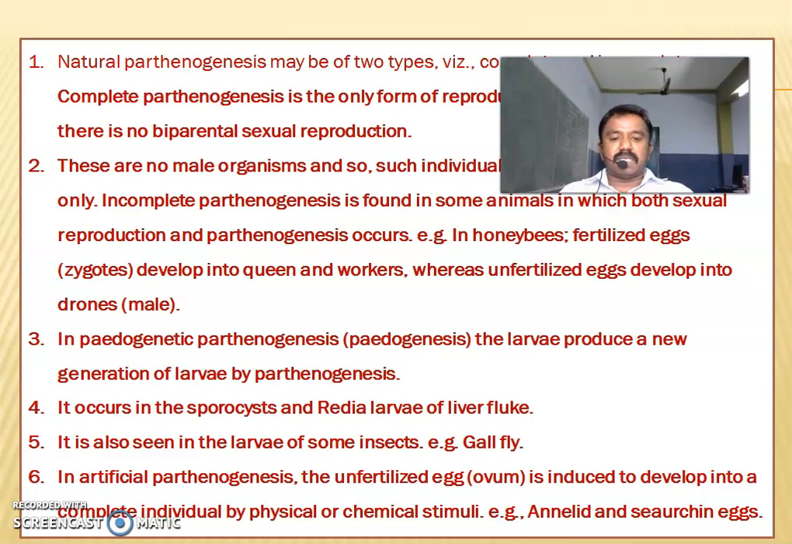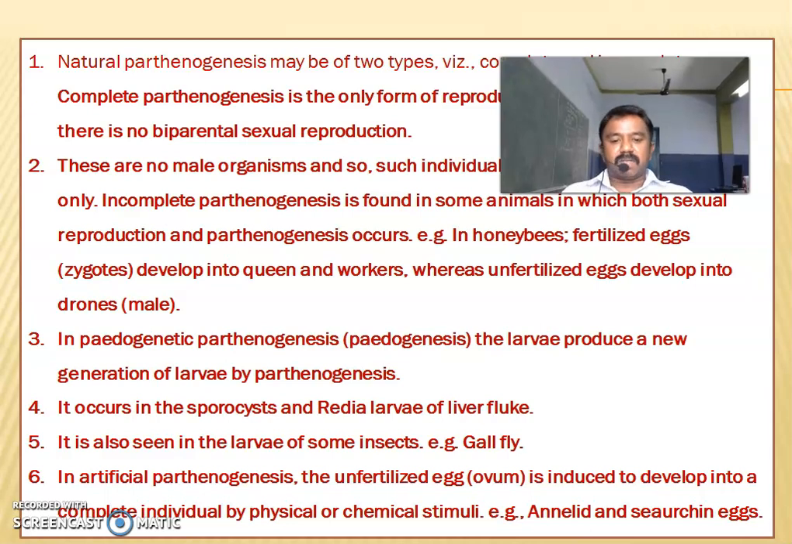Pedogenetic parthenogenesis means pedogenesis. The larvae produce a new generation of larvae by parthenogenesis. It is called pedogenesis. It occurs in the sporocysts and redia larvae of liver fluke. It is also seen in the larvae of some insects. Example, gallfly, which is one of the insects.